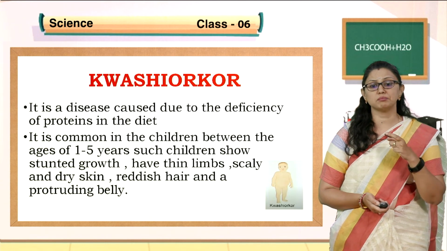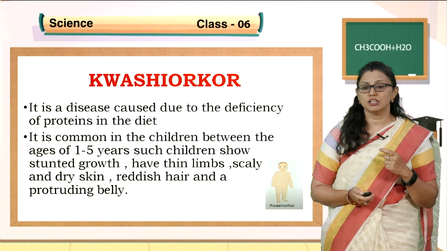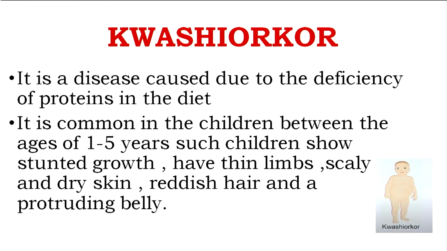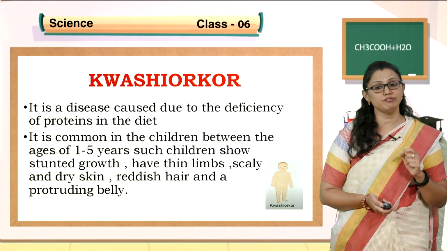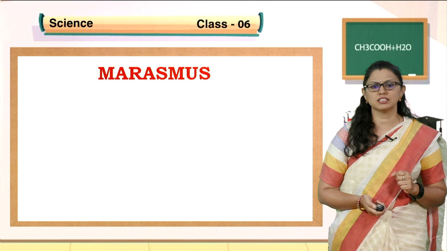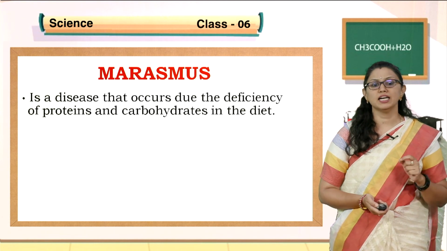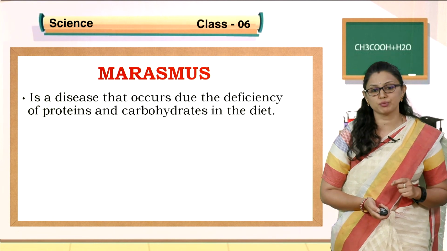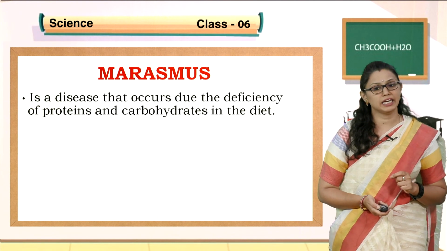You can see the picture. Kwashiorkor is a disease caused due to the deficiency of proteins in the diet. Next, marasmus. It is a disease that occurs due to the deficiency of proteins and carbohydrates in the diet.